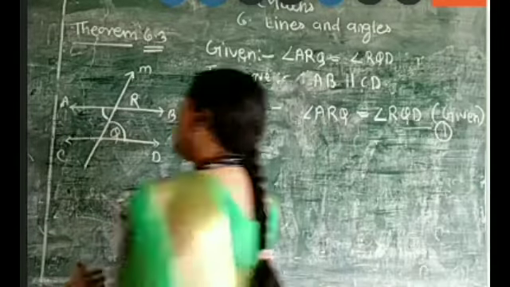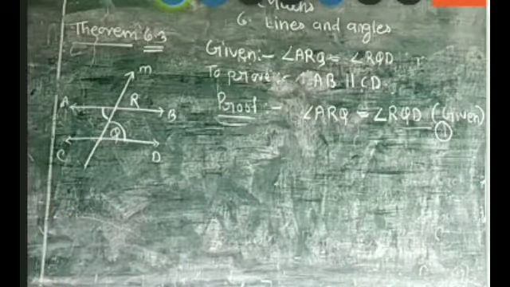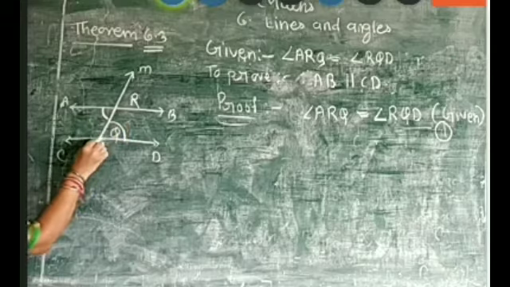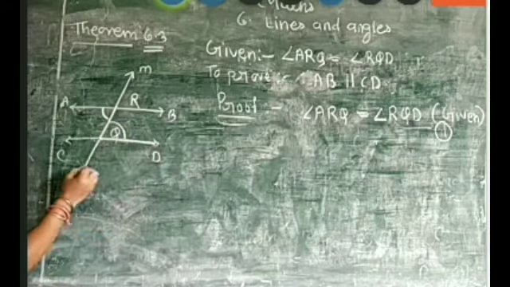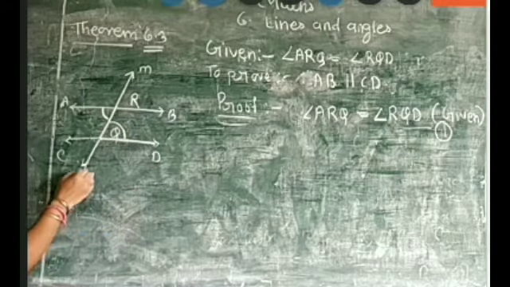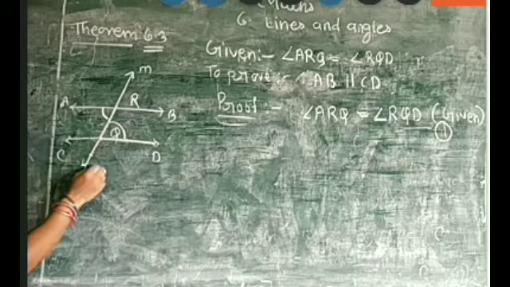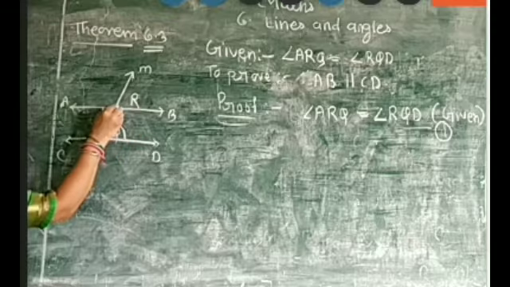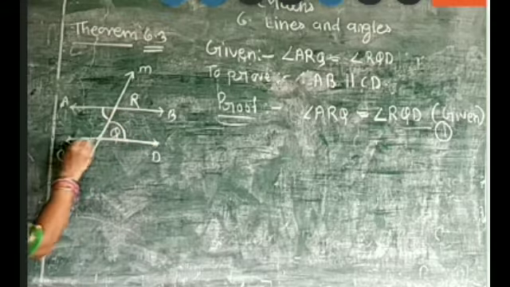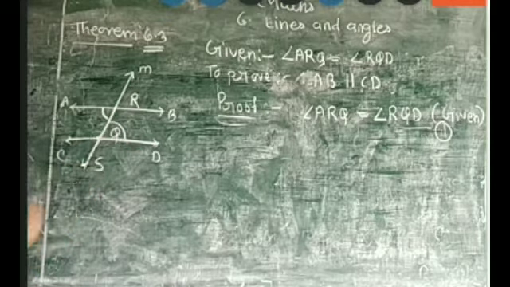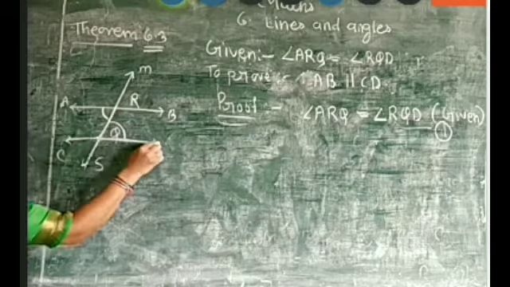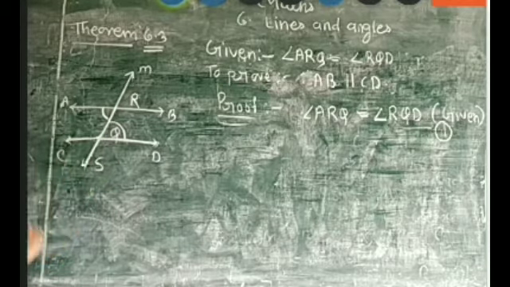Then from here you can see that angle RQD and angle CQS, understood? Angle RQD and angle CQS are a vertically opposite angle pair. So they are also equal.